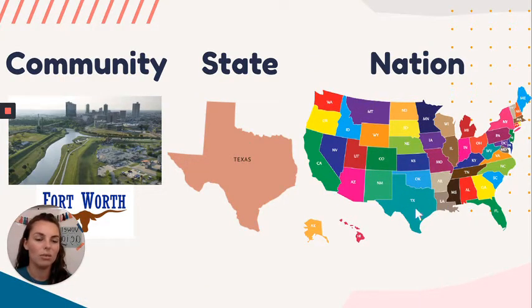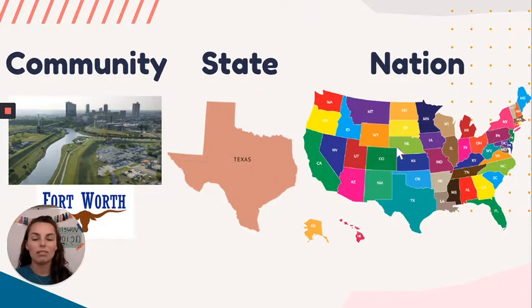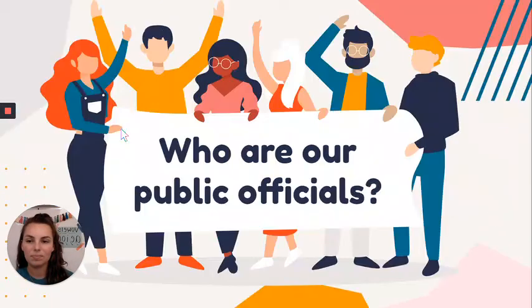There are a lot of other ones. There are so many people in our city, state, and nation that we have to make sure that rules and laws are followed, or else there will be chaos and craziness. So we can all maintain order and everyone can be treated fairly.